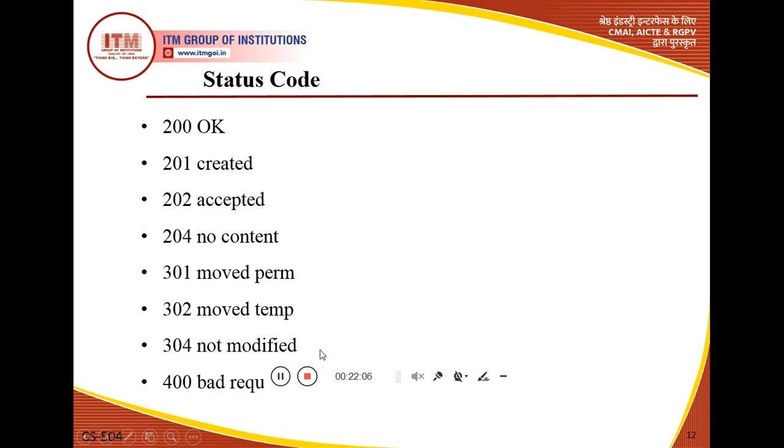Not modified means the document has not been modified. So it will be used in the form of redirection information. Another type of error is defined in the range of 400 in the form of client error. So what do you mean by 400? The phrase for 400 is bad request. There is a syntax error in the request.